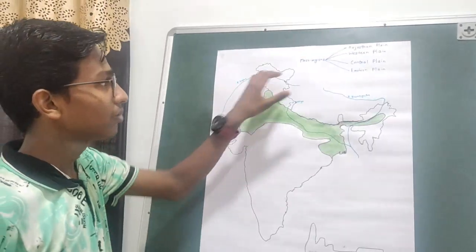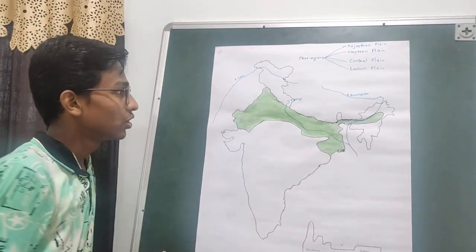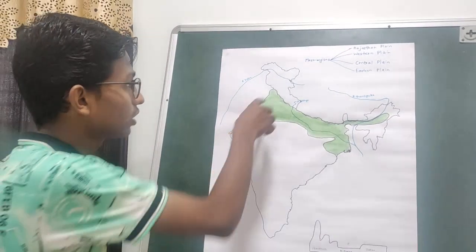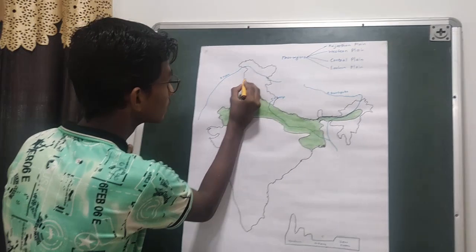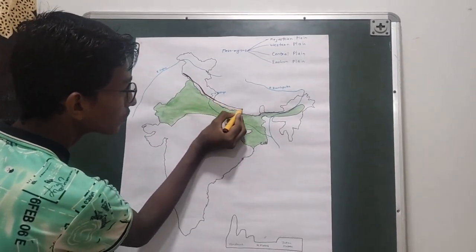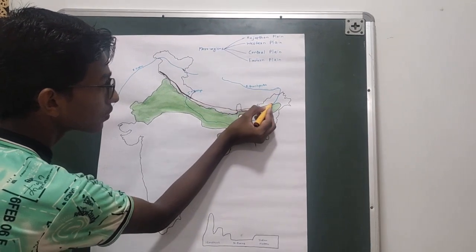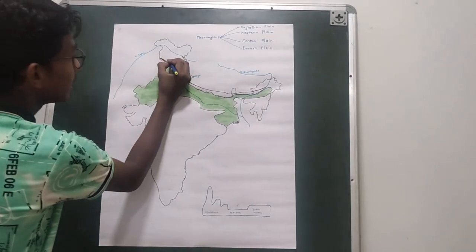Before studying about the mesoregions in detail, we'll know some information about the northern plains. The northern plains are bounded on the north by the Shivalik ranges.